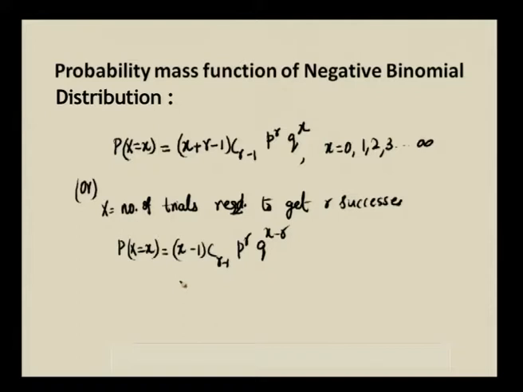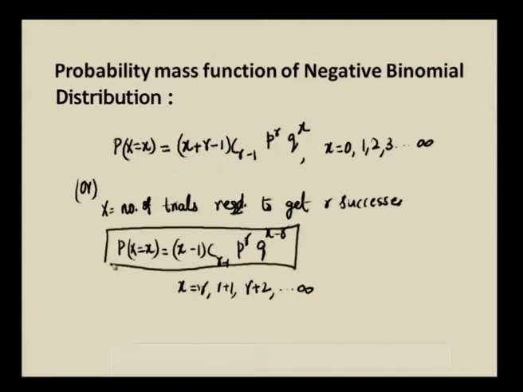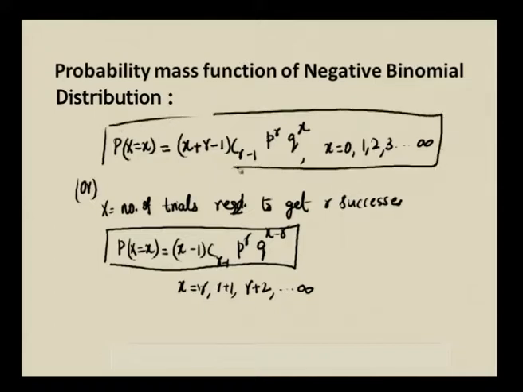In this case, x is the number of trials required to get r successes, meaning at least r trials have to be conducted. So, x will take the values r, r + 1, r + 2 etc. up to infinity. Both the formats of the probability mass function of negative binomial distribution are accepted, because many authors have represented it in many forms. This is the actual one. Whenever you simplify, you get the other definitions described by other authors.